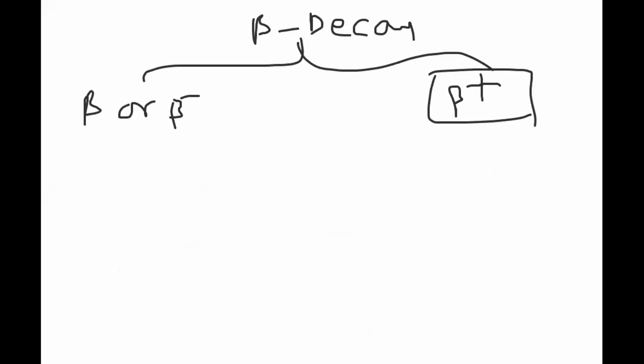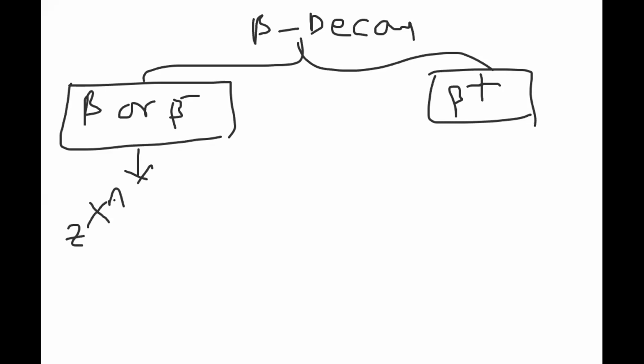When they say beta or beta minus decay, we take one parent nucleus, which is X Z A, and the daughter nucleus Y. And what is emitting here? Beta minus is nothing but an electron.